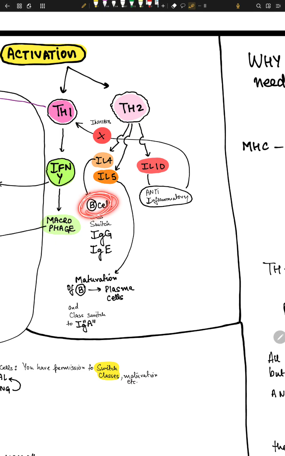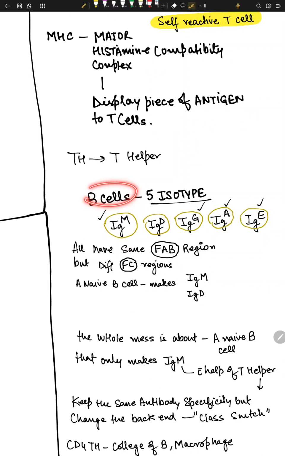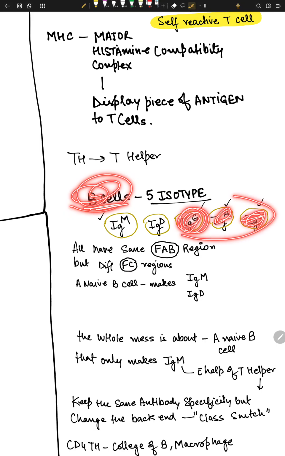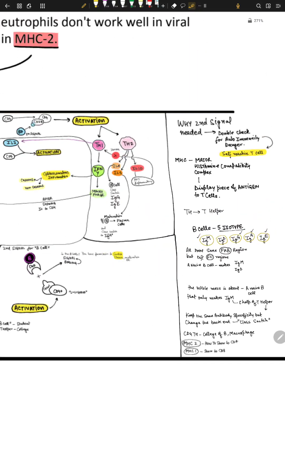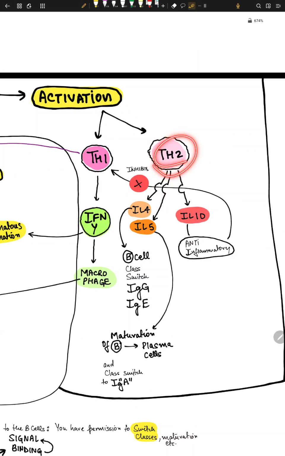Because B cells, when they are naive, when they are kids, only make something called IgM and IgD, okay? So they need to make these immunoglobulins, IgG, IgA and IgE. They need it, but they cannot because they are young. They need education. And who's going to teach them? Th2 is going to teach them, okay?